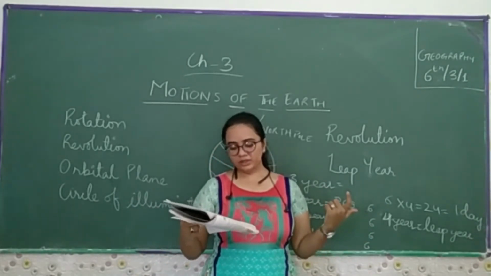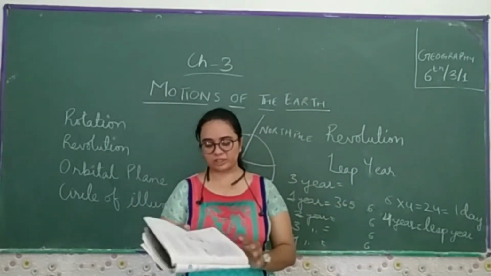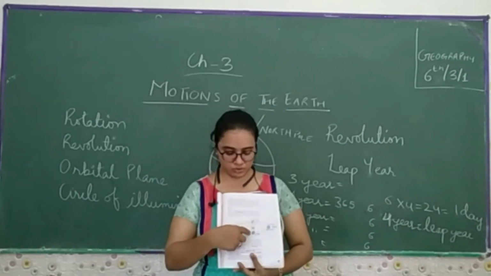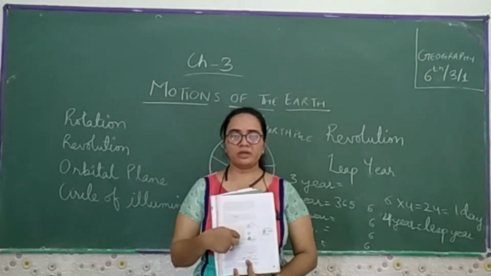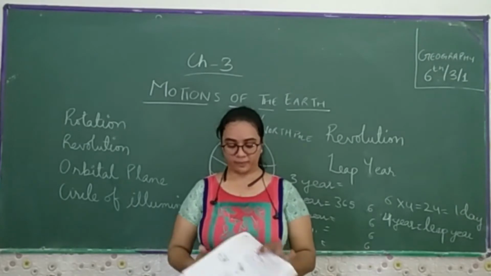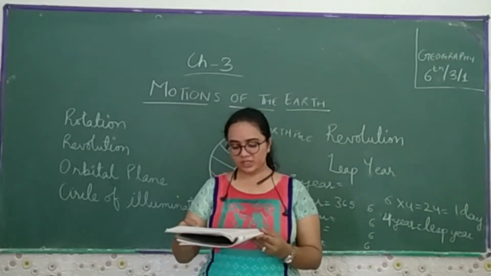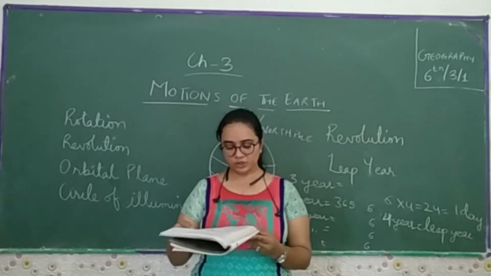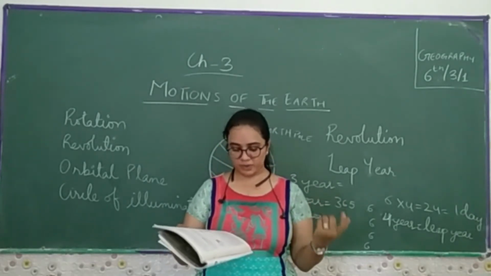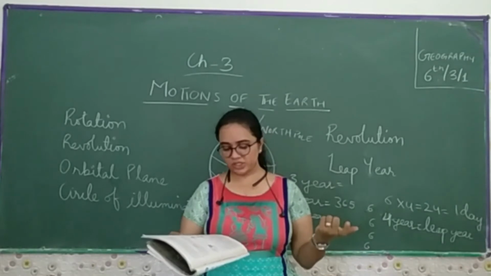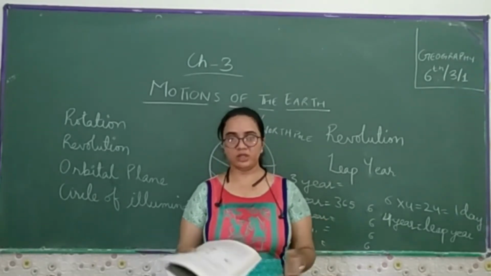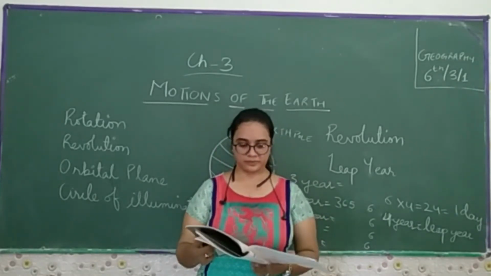Now, clearly the earth moves around the sun in an elliptical orbit. Notice that throughout the orbit, the earth is inclined in the same direction. A year is usually divided into summer, winter, spring and autumn seasons. Seasons change due to the change in the position of the earth around the sun.